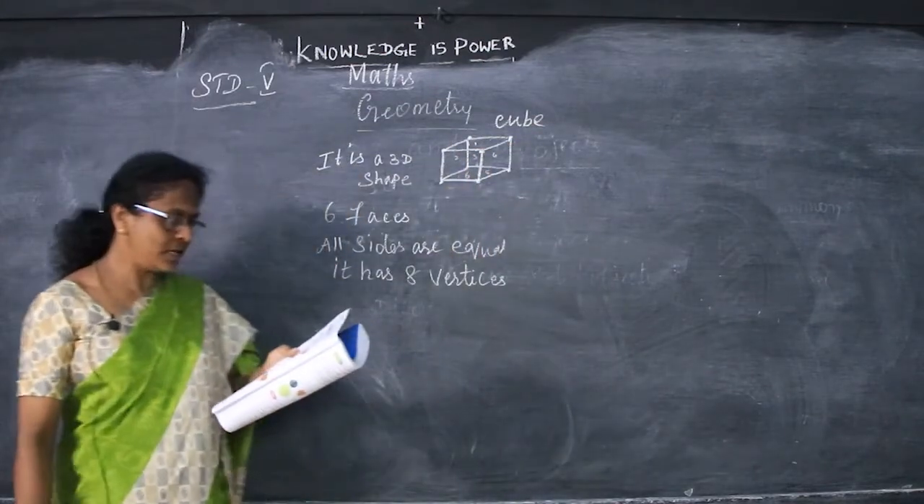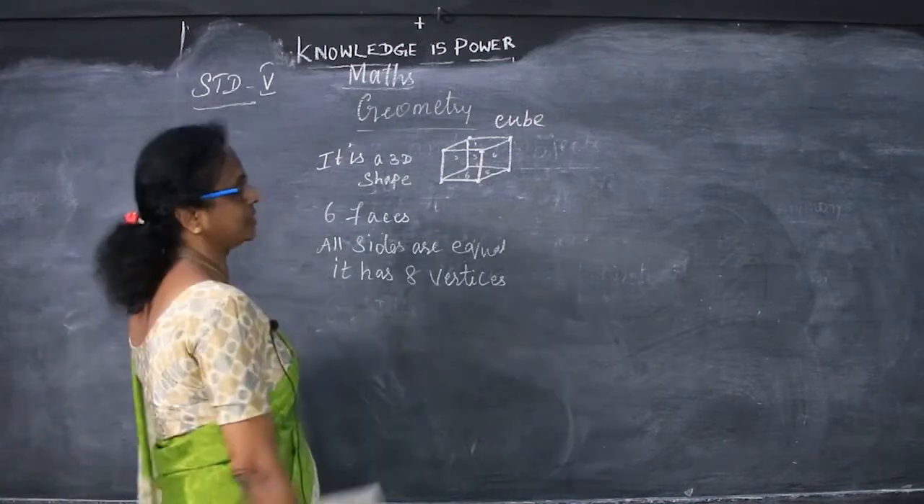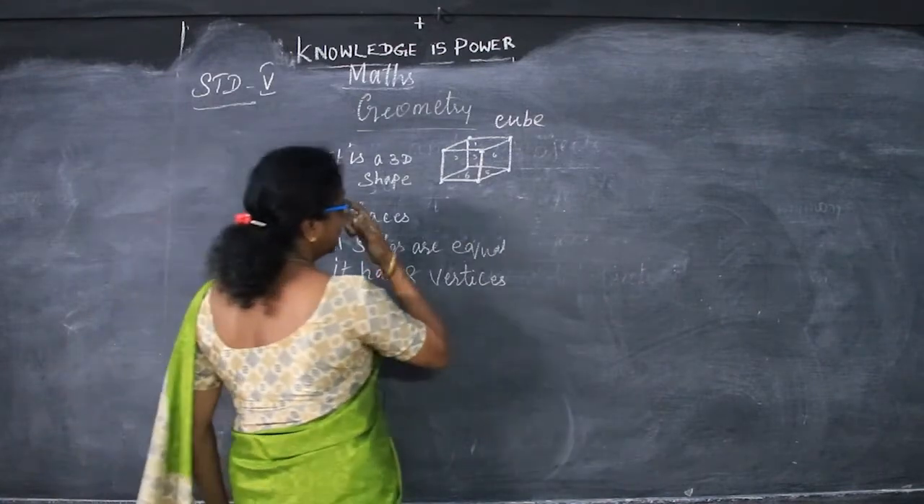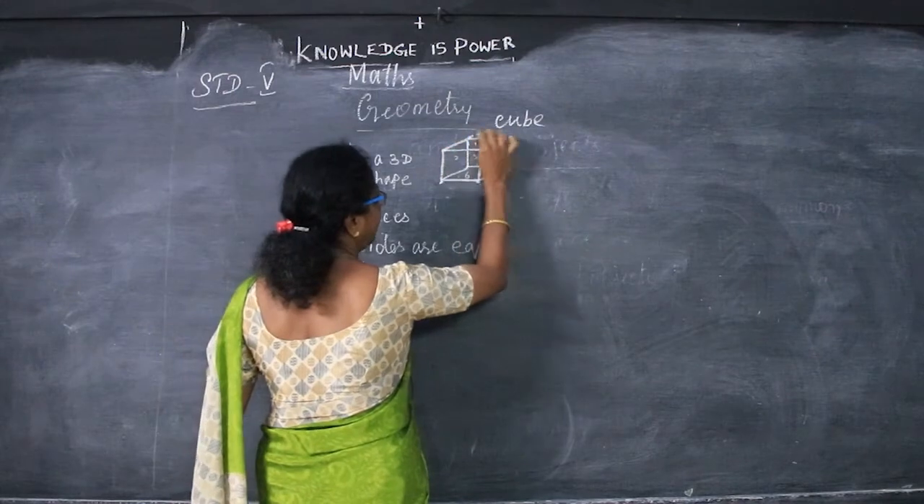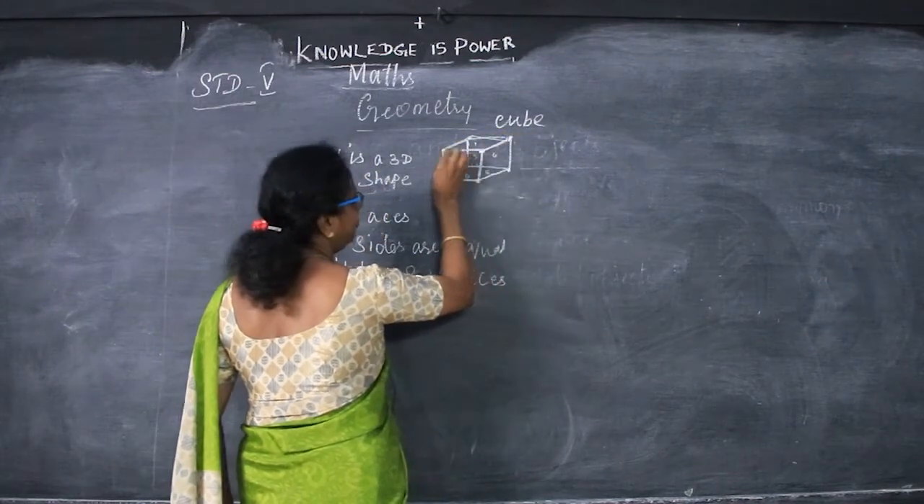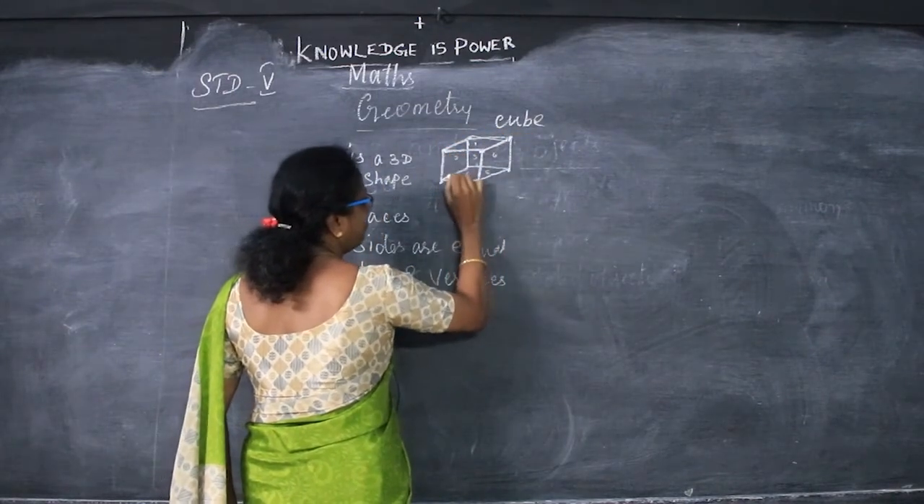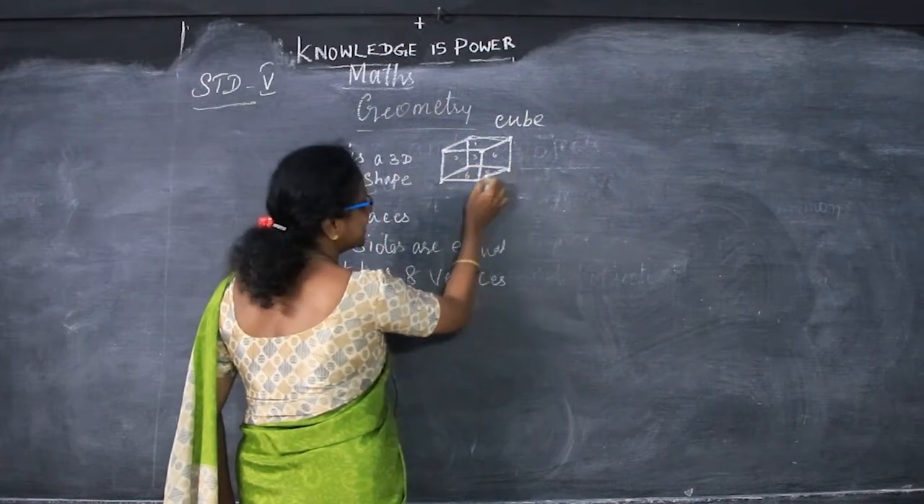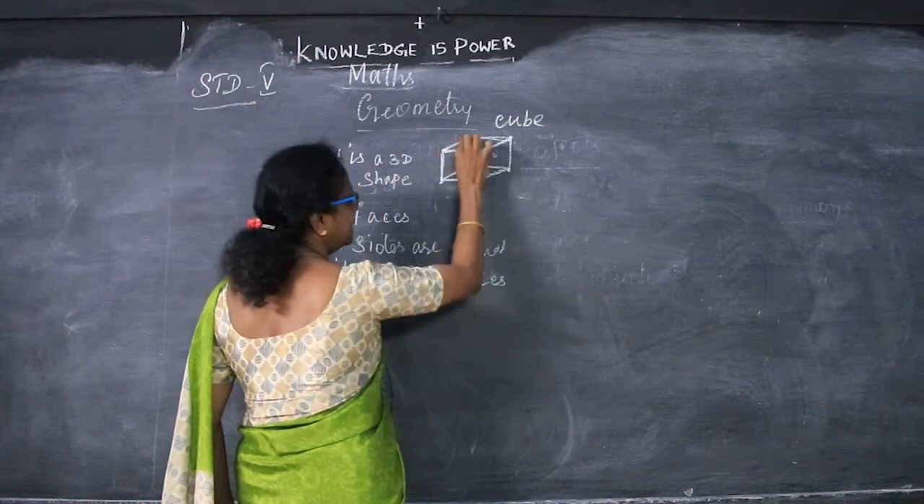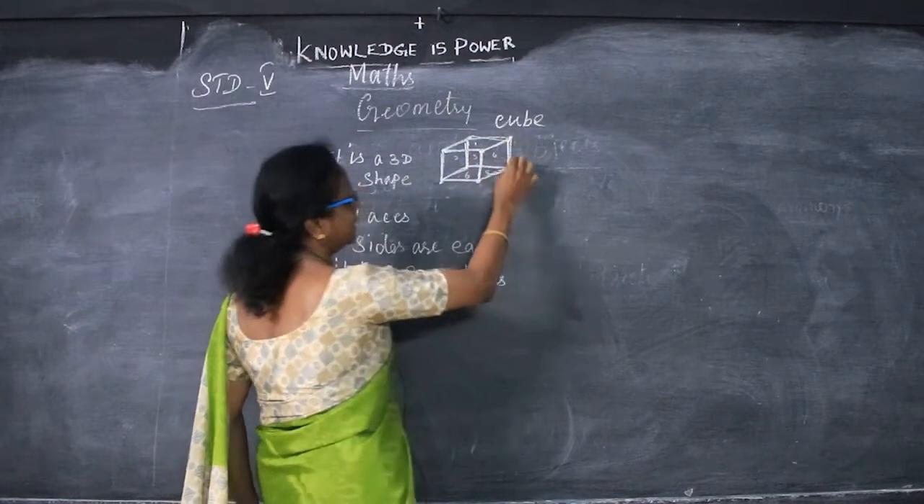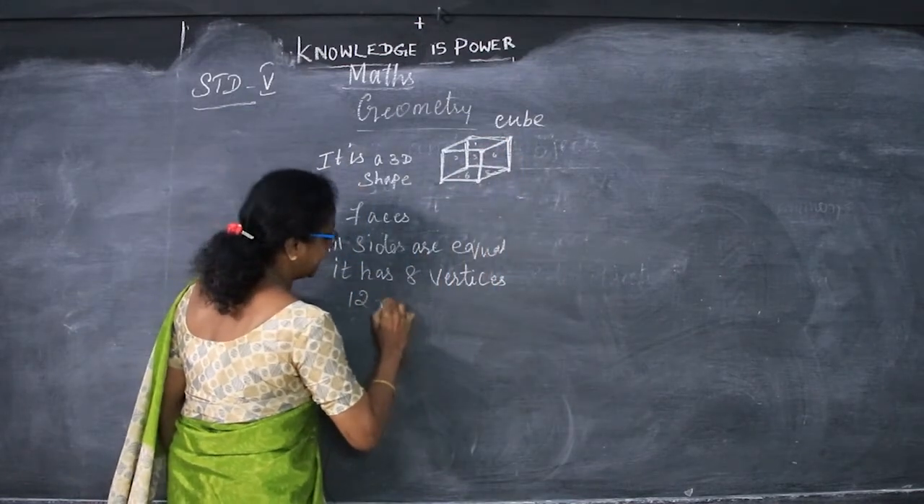8 vertices and 12 edges. How many edges are there? 12 edges. 1, 2, 3, 4, then 5, 6, 7, 8, 9, 10, 11, 12. These are called the 12 edges.